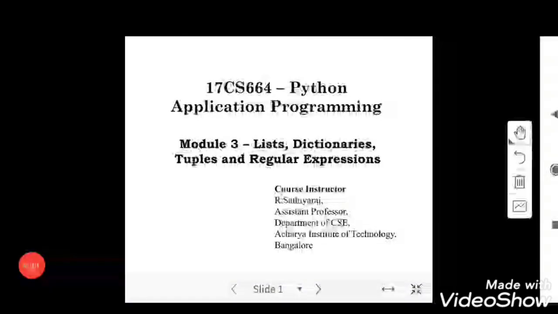So let's quickly start with module 3. In module 3, we have four topics: list, dictionary, tuple, and regular expression. So these are the topics in module 3. I will just tell you what is the meaning of all the four topics.